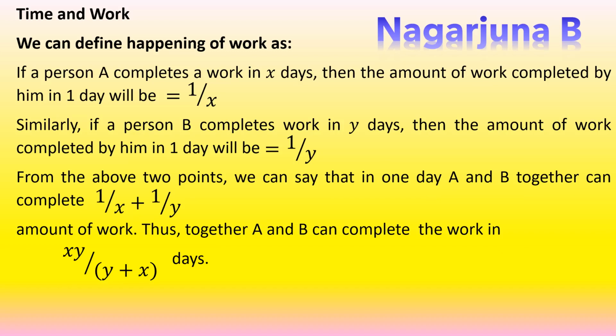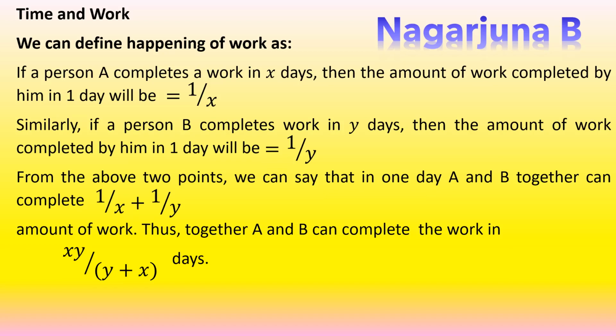In 1 by X, Y is not there, so you need to multiply that by Y. That means 1 has to be multiplied by Y, and 1 into Y will be Y. The other term is 1 divided by Y, so this has to be multiplied by X, and 1 into X will be X. Therefore it will be (Y + X) divided by XY. Now you need to interchange the numerator and denominator, giving XY divided by (Y + X).